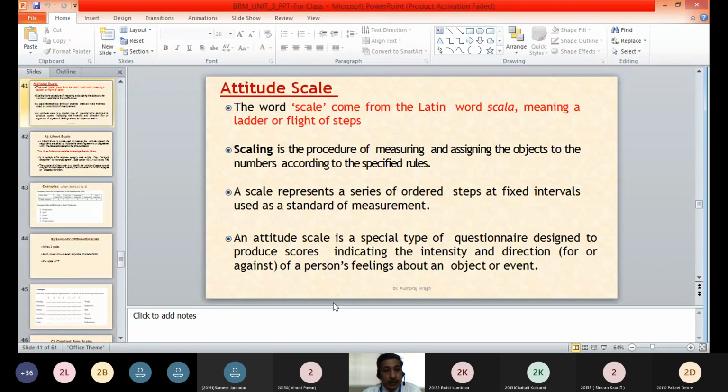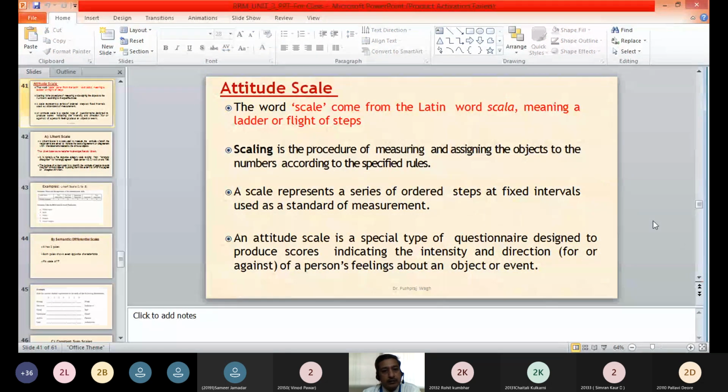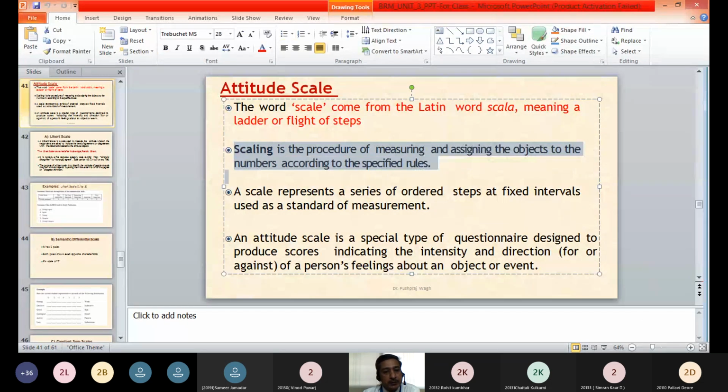So then attitude scales. Now the word scale has come from the Latin word scala, that means ladder or flight of steps. So there are different levels or different ladders or different steps. So scaling is the procedure of measuring and assigning the objects to the numbers according to specified rules. So as per certain procedure, we allot certain numbers to the various variables or various characteristics as per specified rules. That is called scales. There are different types of scales which are available for measurement.